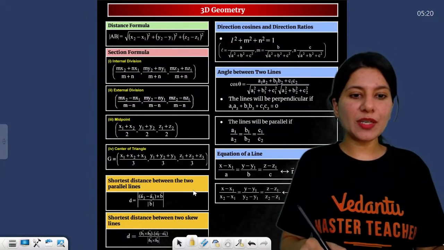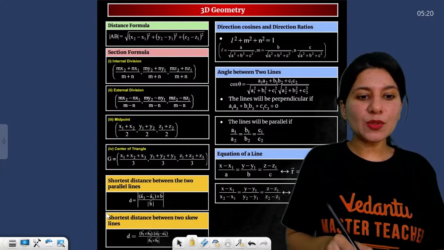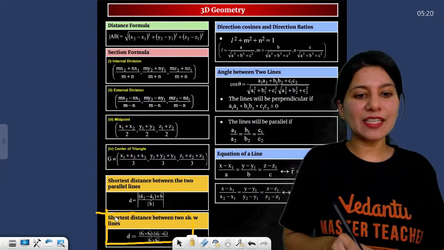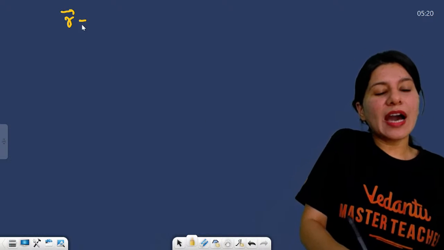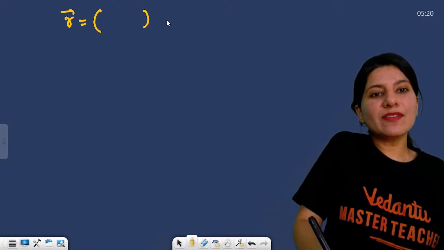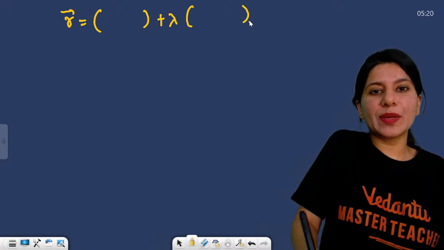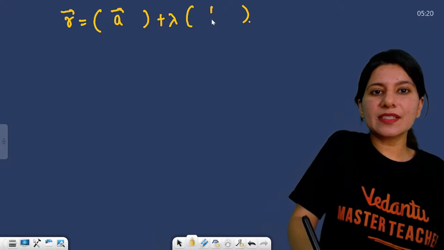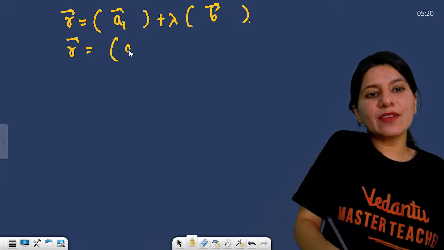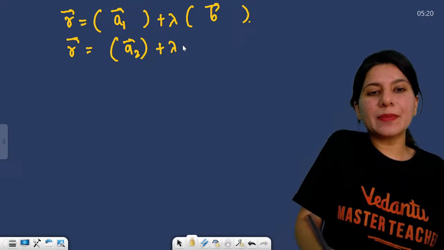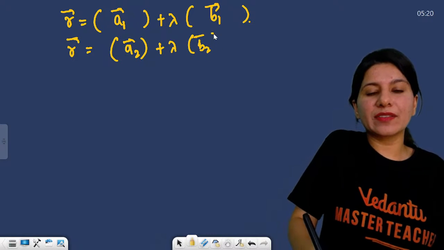In 3D geometry, what is important? Distance between two skew lines. Let me just tell you this. So r equals this is one vector plus lambda times this vector. This is the a vector, this is the b vector. The second line is r equals a2 plus lambda times b2 vector.